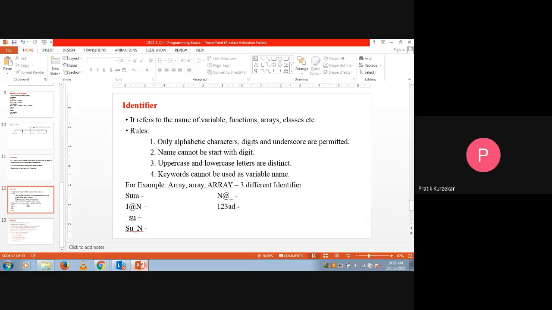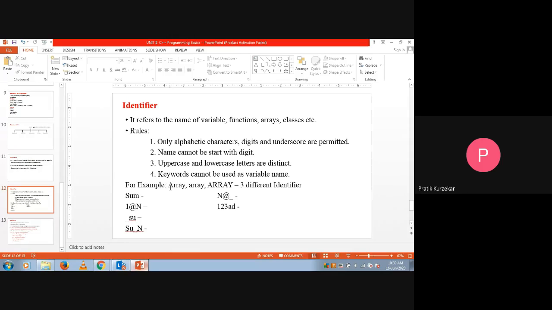For that we are going to see one simple example. See here: Array, array, ARRAY. In the first name we define a capital A and the remaining letters are small. In the second name all the letters are lowercase, and in the third name all the letters are uppercase.